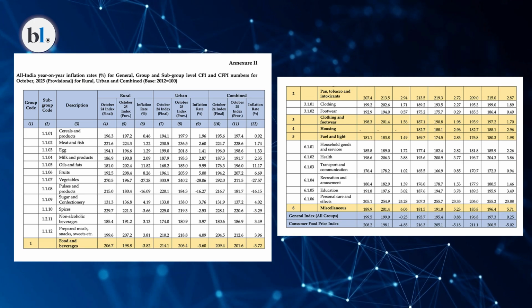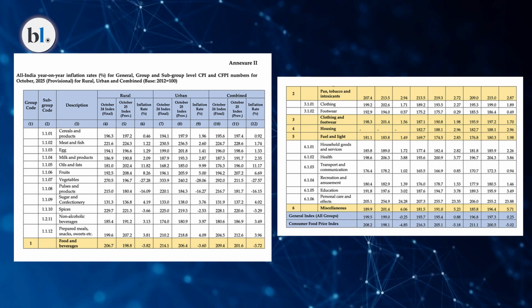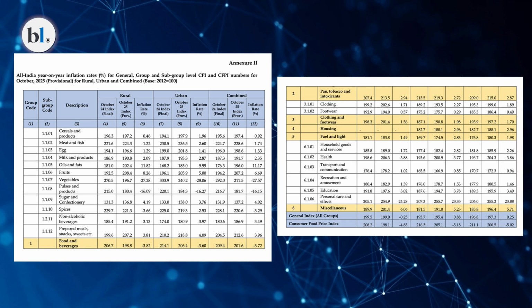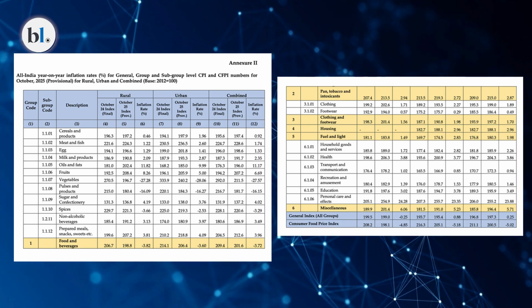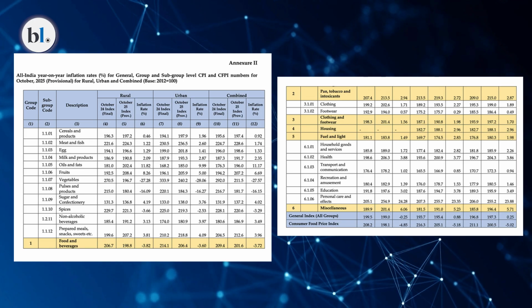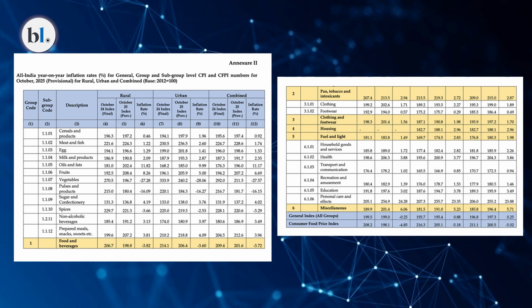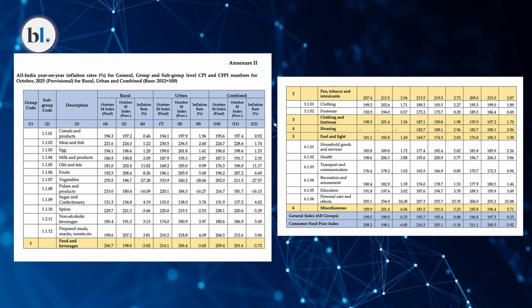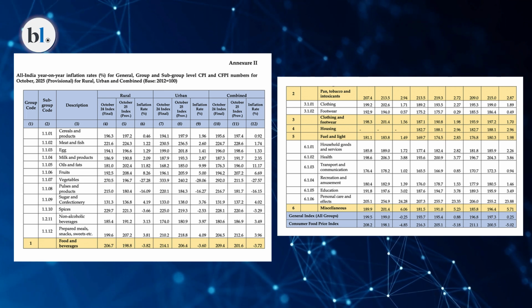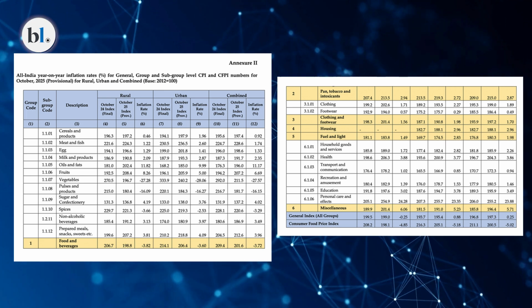Many of the items which were earlier in the range of 12% have been brought down to 5% or nil. Many of the items which were at 28% have been brought to 18%. And one of the most important items here was the automobile. Earlier it was 28% plus cess. Now it is a flat 18%.